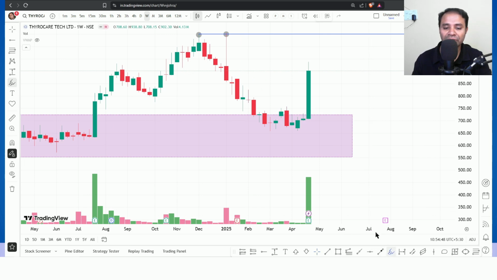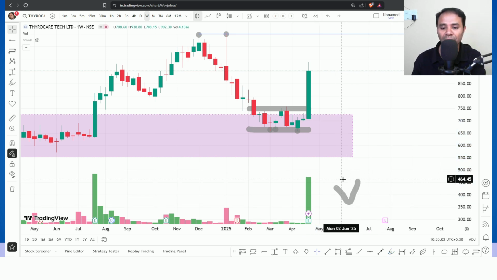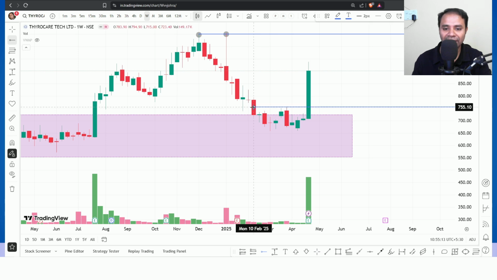So if we observe very clearly, a lot of doji is forming, okay, and a bullish engulfing candle, but we are not sure. Again here it might take a little bit of consolidation and it may come down. It is also one possible scenario, right? But if you understand the candlesticks and the context and the process called accumulation, again see, this is a consolidation. Actually the resistance level is this one.